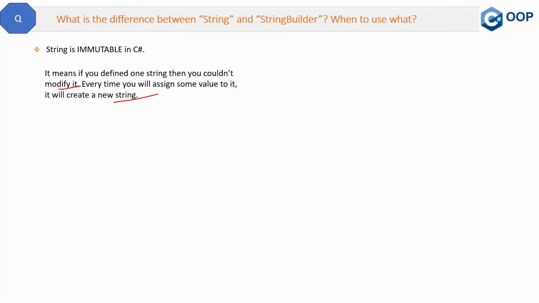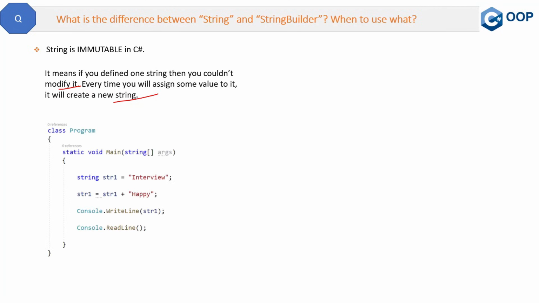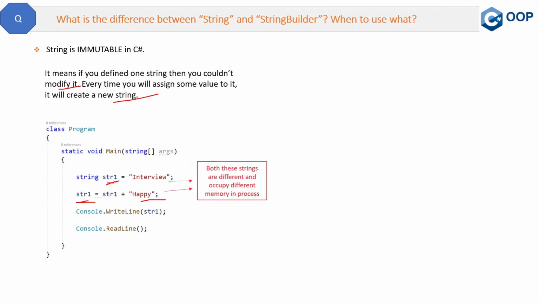Now, let me prove this to you in the code. Here we have one string str1, and then we are manipulating str1 by adding some extra string to it. But here is the catch. The value will be changed, but the first str1 is a different string, and this new str1 is a completely different string in memory. So in short, both these strings are different and occupy different memory in the process.